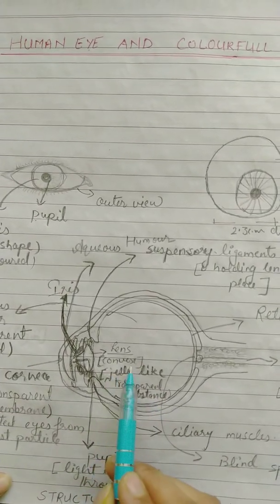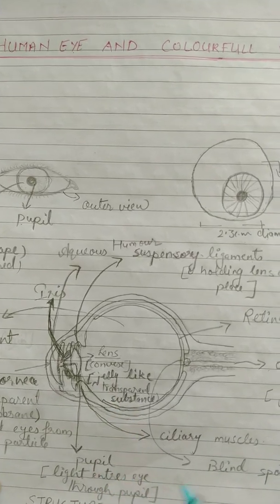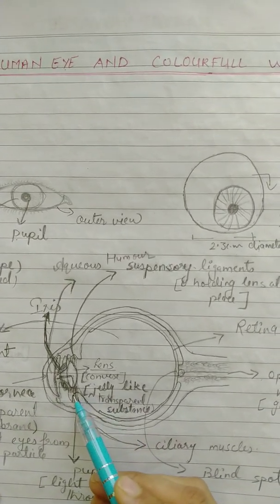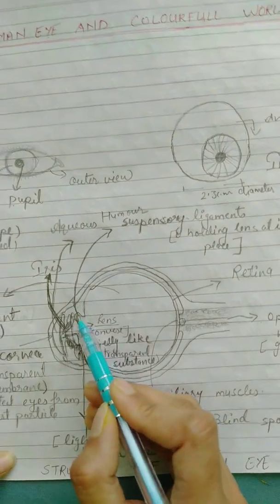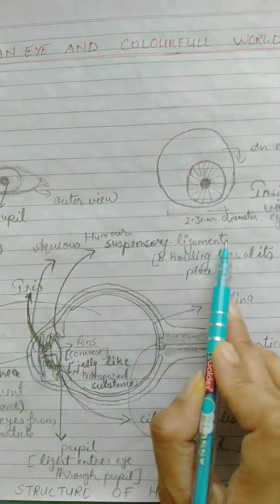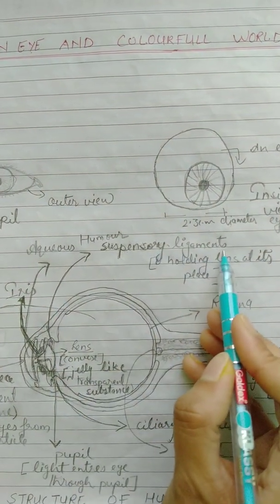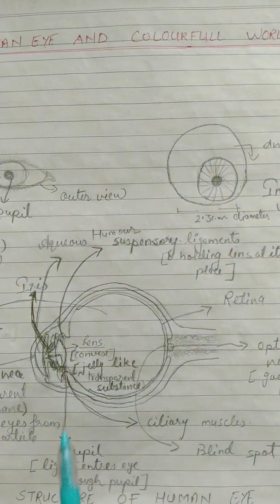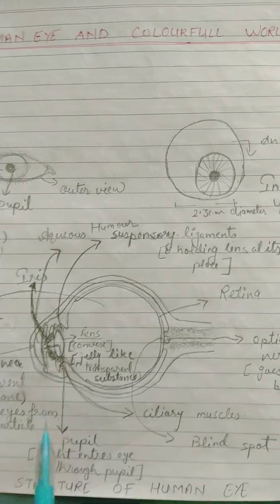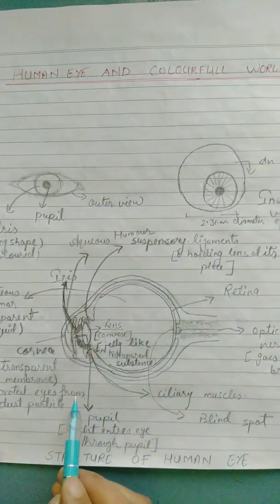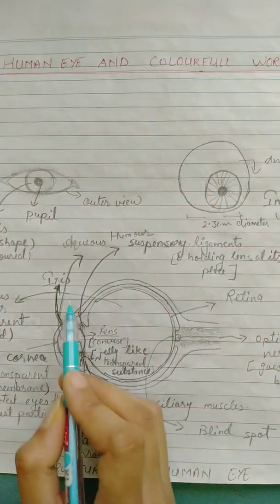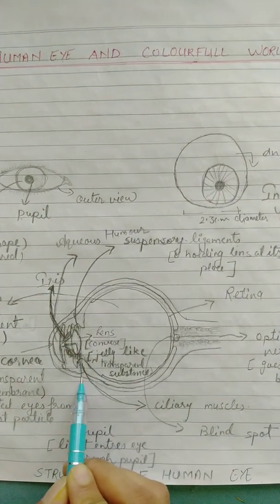This is a convex lens. And look at this structure. This is a suspensory ligament. There are two suspensory ligaments. These two suspensory ligaments are holding the lens at this place.